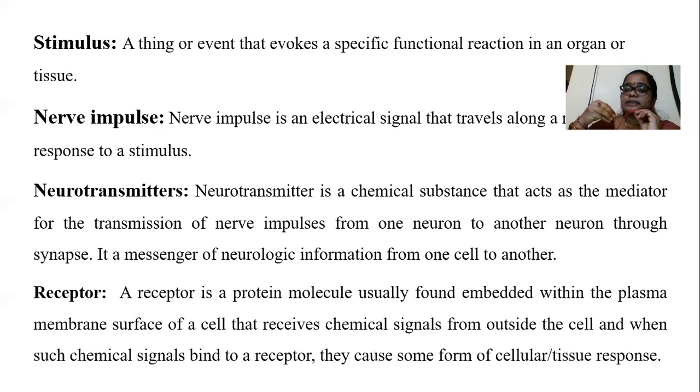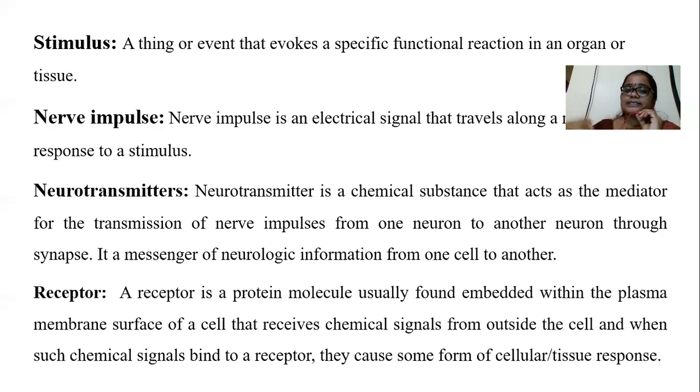Those sensory neurons carry the electrical signals towards our brain and spinal cord region. Then the information is integrated, and it is taken by motor neurons, which carry the impulses towards our target tissue.